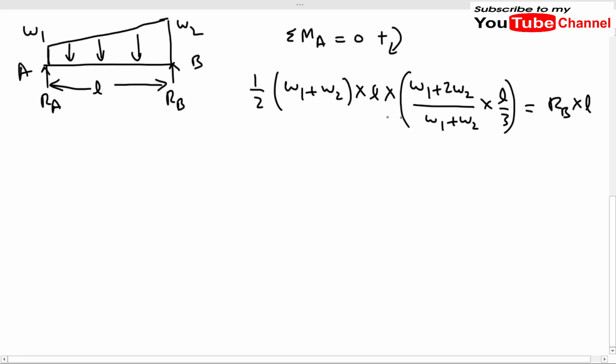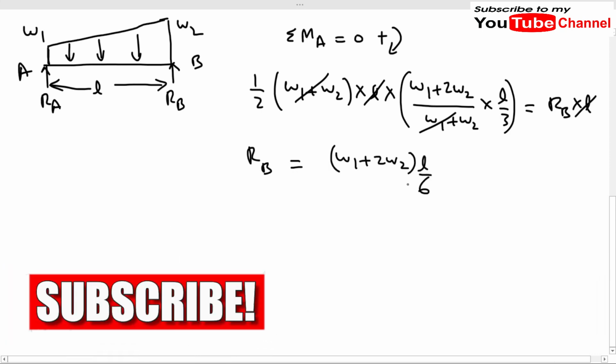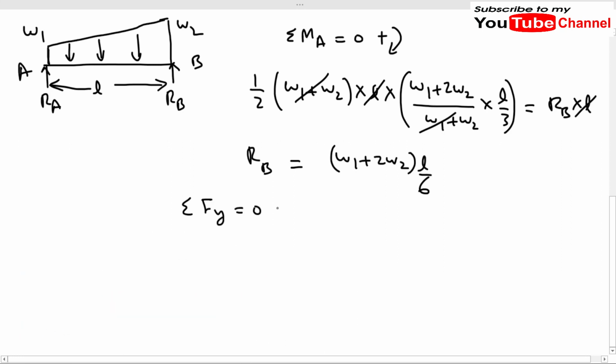Now we can see here that W1 + W2 will be cancelled out, and L will also be cancelled out, so RB will be equal to (W1 + 2W2) into L by 6. Now by using sigma, sum of forces in the y direction equal to 0, we can find the value of RA.